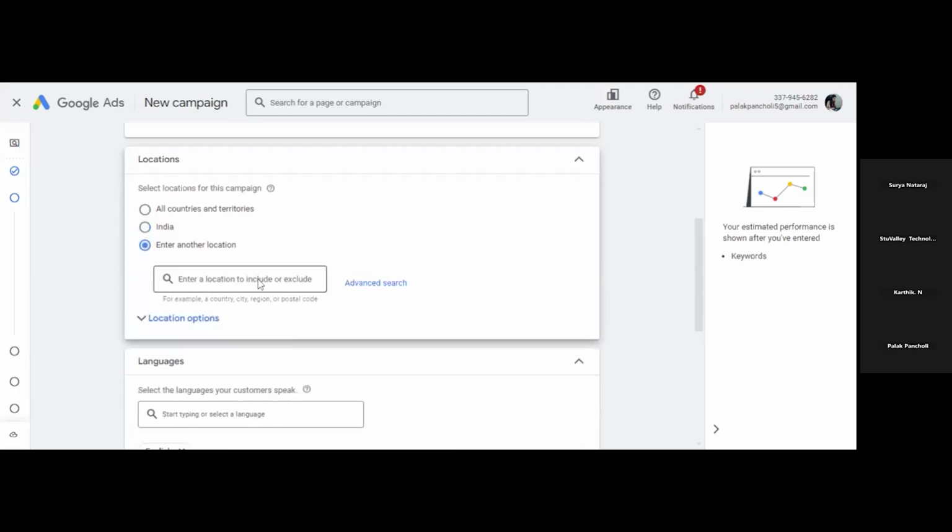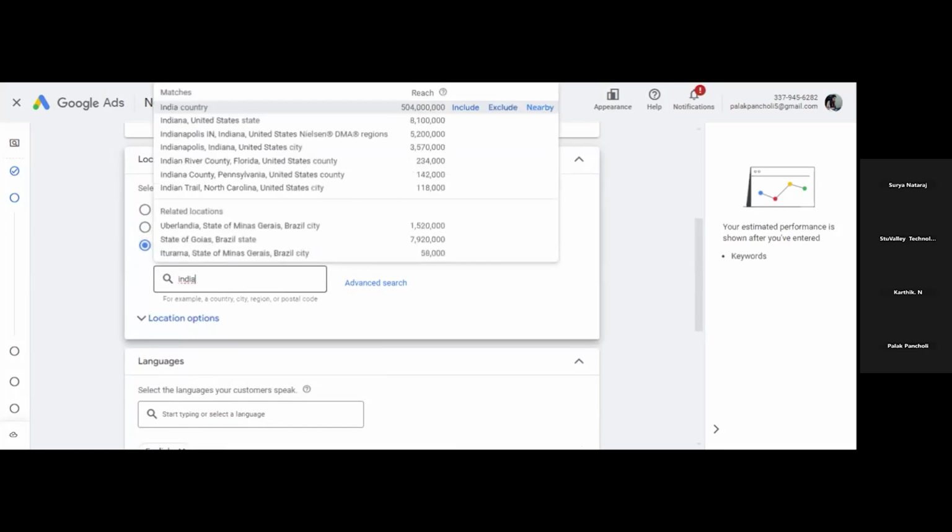For example, I want to show my ad in whole India except for Mumbai. How will I do that? First I will search for India. This is India. Now here there are three options: include, exclude, and nearby. I will include because I want to show my ad in whole India.